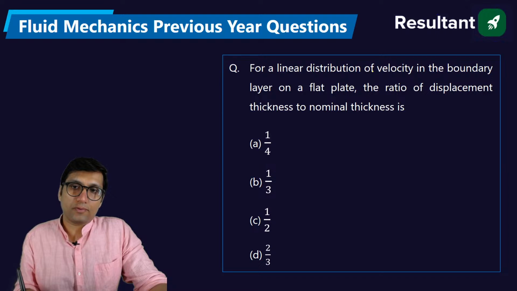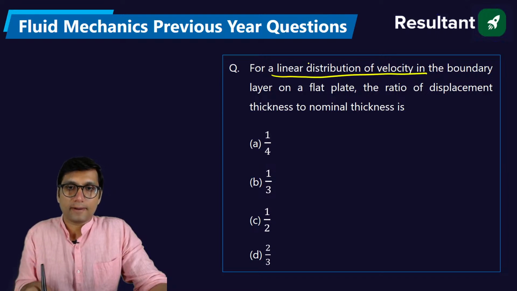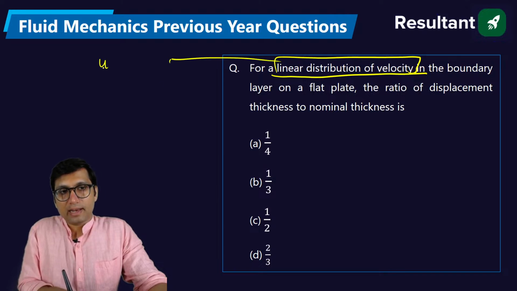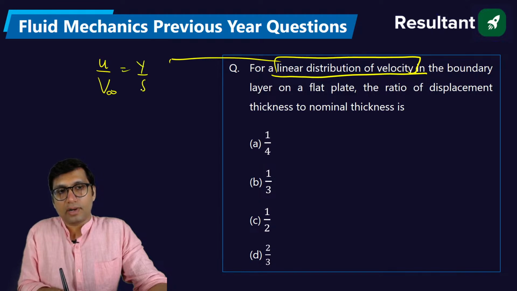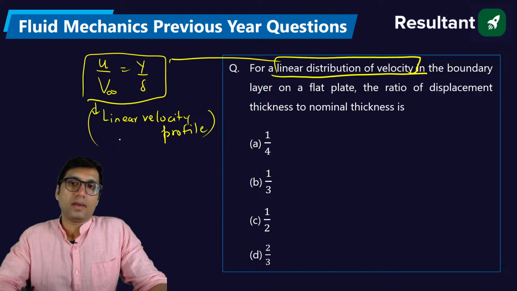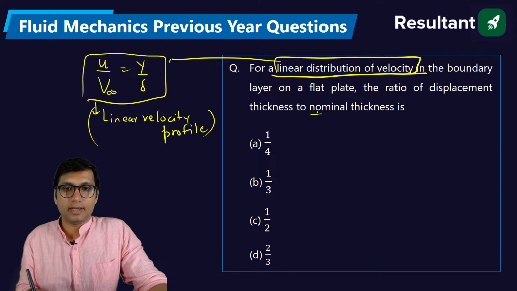For a linear distribution of velocity, what is the meaning of linear distribution of velocity? It means the velocity profile is like this: u by V infinity is equal to y by delta. This is called a linear velocity profile. In a linear velocity profile on the flat plate, what is the ratio of displacement thickness to nominal thickness? What is nominal thickness? It is also called the boundary layer thickness.